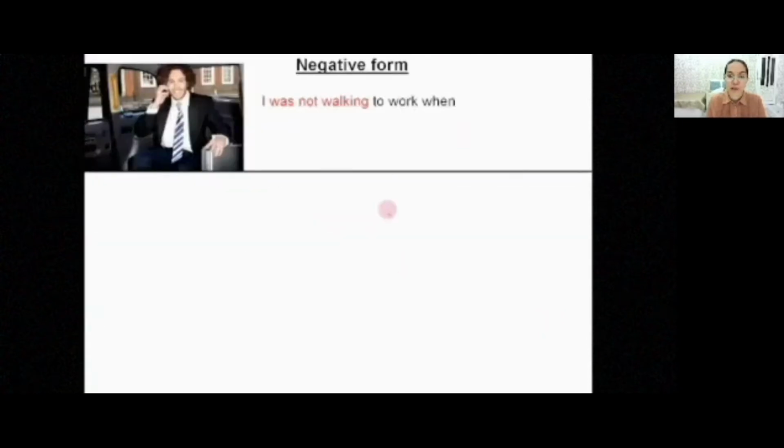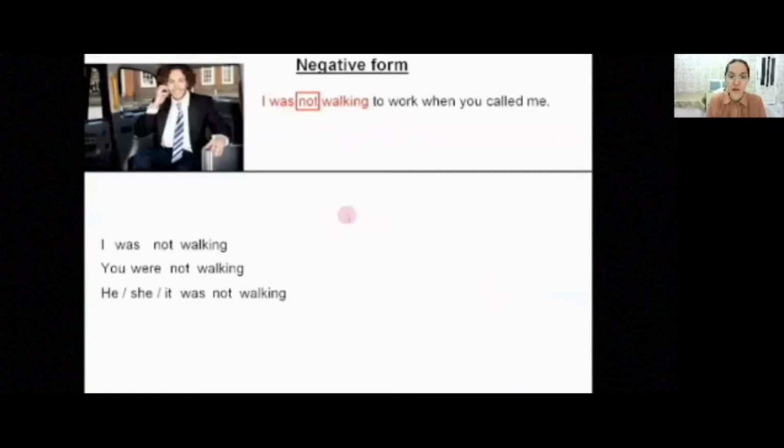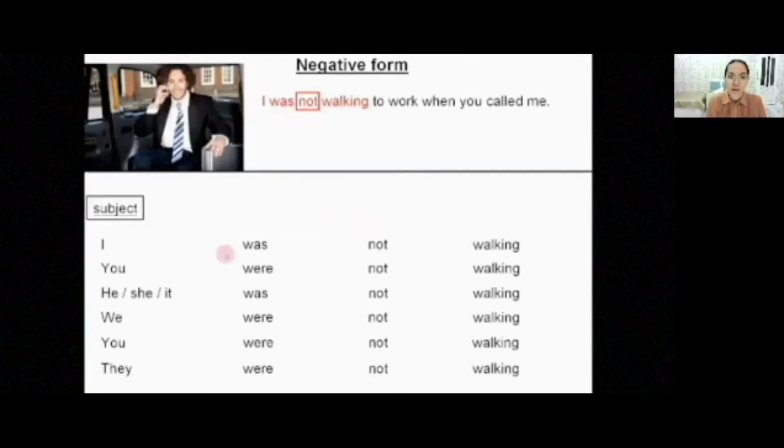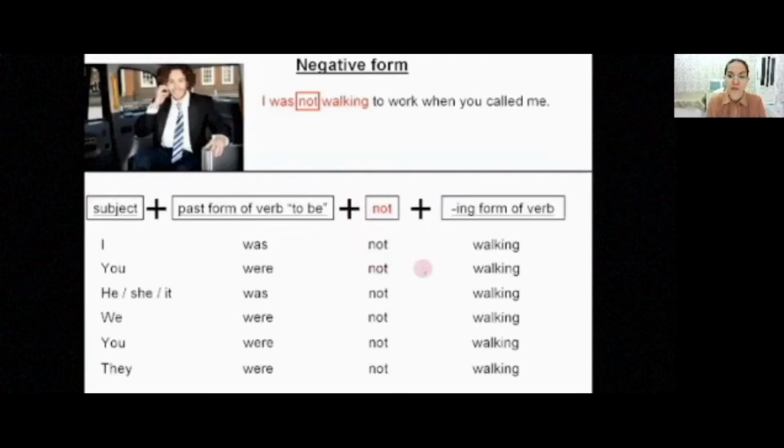Now the negative form of the sentence: I was not walking to work when you called me. Here we add not between the auxiliary verb and the main verb. I was not working, you were not working, he, she, it was not working, we were not working, you were not working, they were not working. The form is subject plus past form of verb to be plus not, a new word here, plus the ing form of the verb. Here it's working, the main verb plus ing.